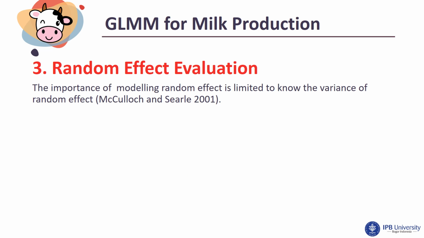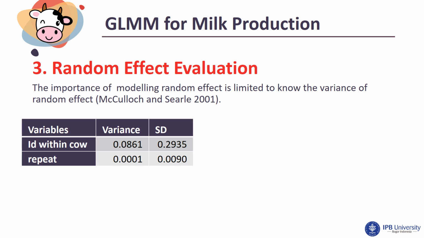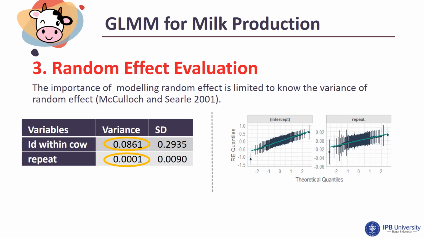Random effect evaluation. Based on the table, we can see that the variation of ID within cow is quite small, and the variation of repetition is relatively small. It indicates that the variation between the teats nested in cows is quite small, and the variation between teats is relatively small. Both random effects' points lie on the theoretical normal line. It means the random effects fulfill the normality assumption.